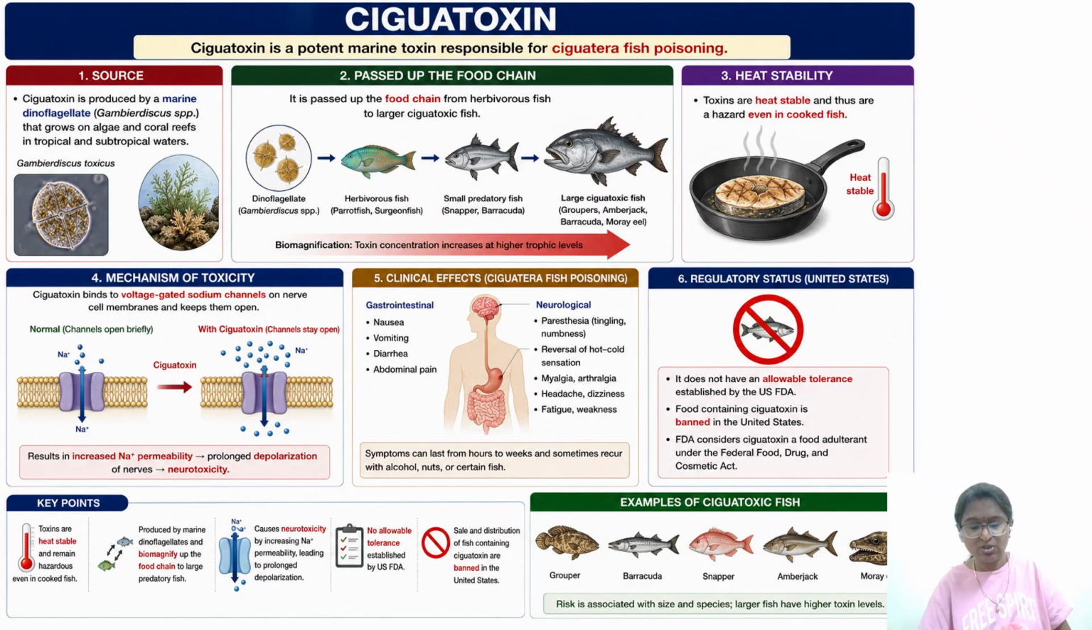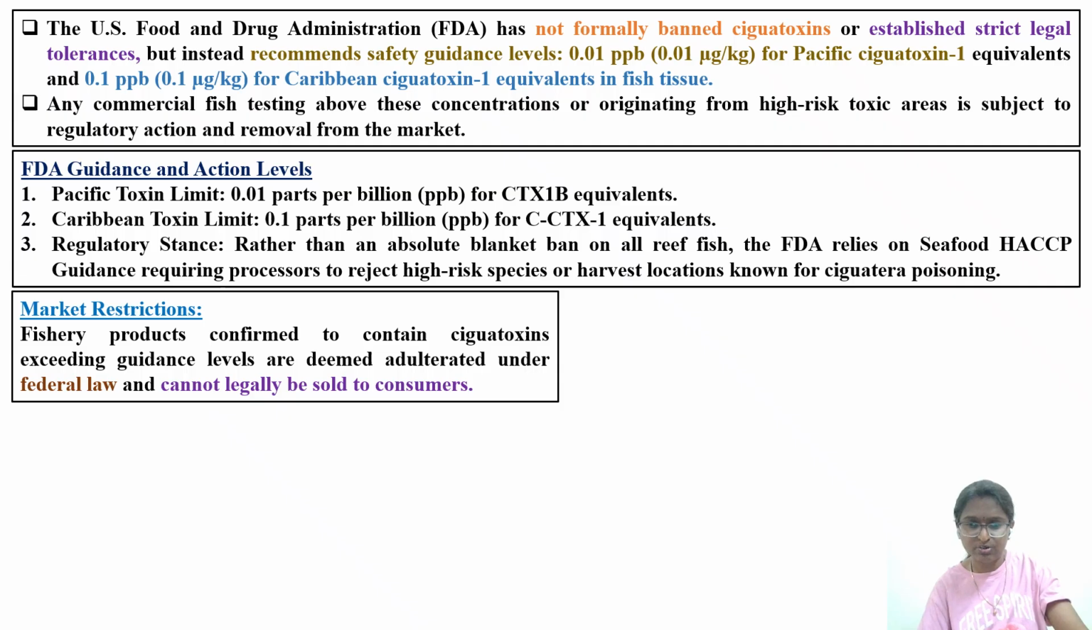Even though the question is taken from the year 2009, as per the recent literature, today, we are in 2026, there are certain toxic limits established by the FDA. I have pulled the data; you can also go through it here. As of now, these are the current limits. The US FDA has not formally banned ciguatoxin. Maybe at the time of 2009 it was so, but today, as per current literature, no strict legal tolerances are established. We don't have an ADI, but instead there is a recommended safe guidance level, that is 0.01 parts per billion for Pacific ciguatoxin 1.